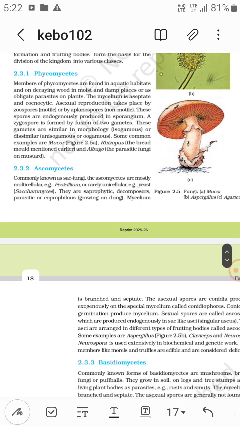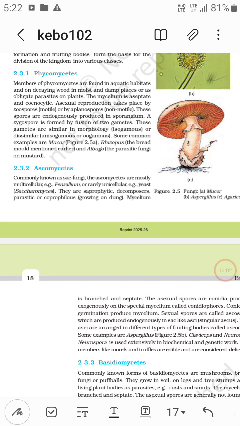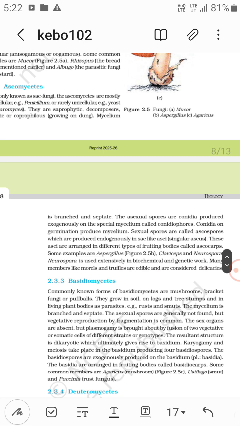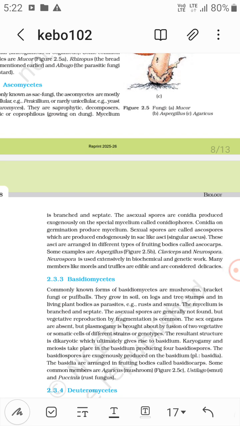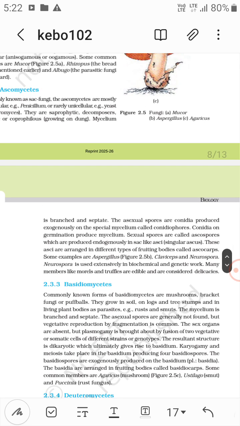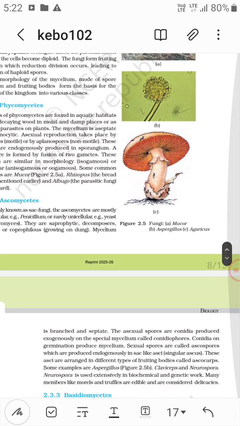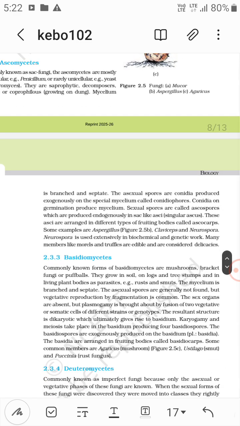Now the ascomycetes, commonly known as sac fungi. The ascomycetes are mostly multicellular, like Penicillium, and rarely unicellular, like yeast, Saccharomyces. Examples of ascomycetes are Aspergillus, Claviceps, and Neurospora. Neurospora is used in biochemical and genetic work, and many members like morels and truffles are edible and are considered delicacies. And the second diagram is of Aspergillus, which is an ascomycete, a sac fungus.